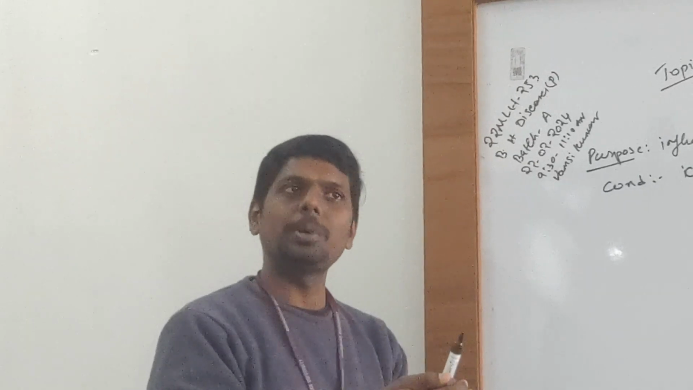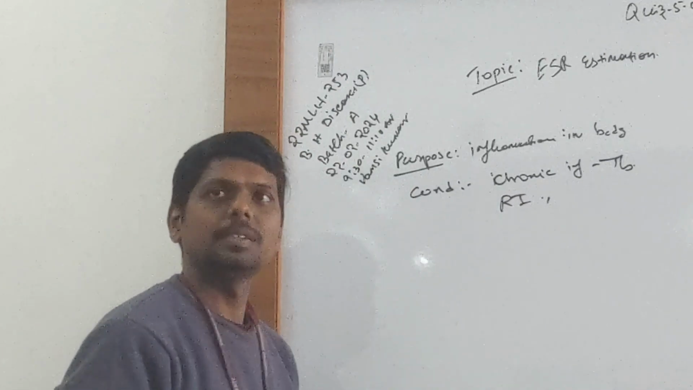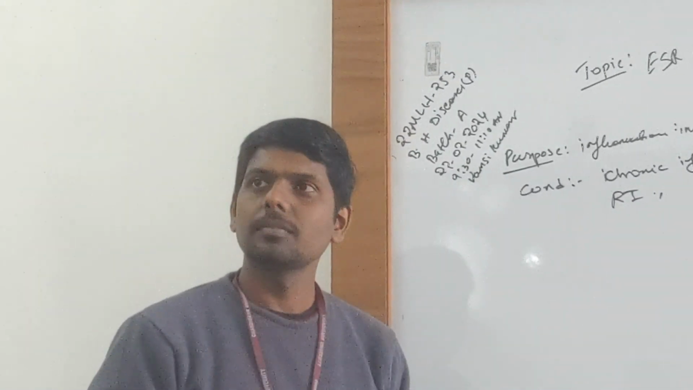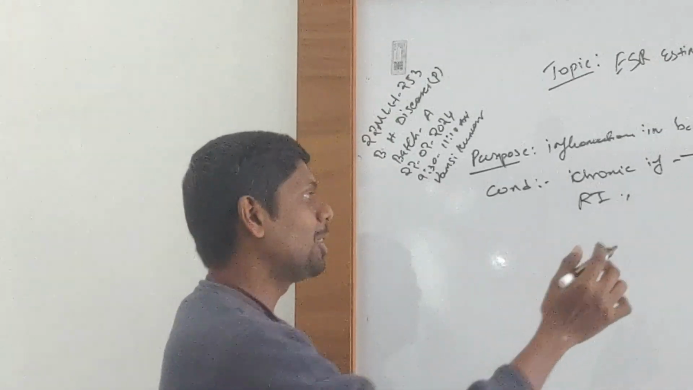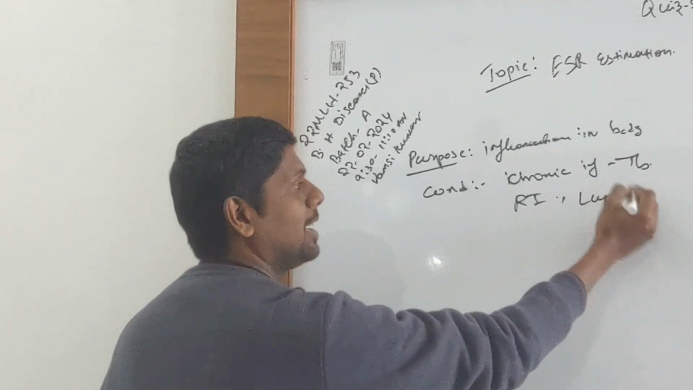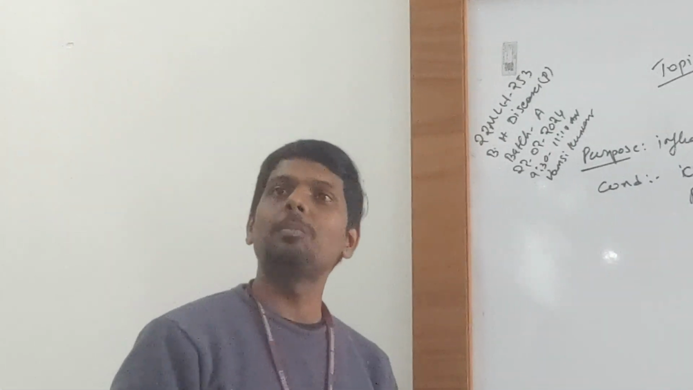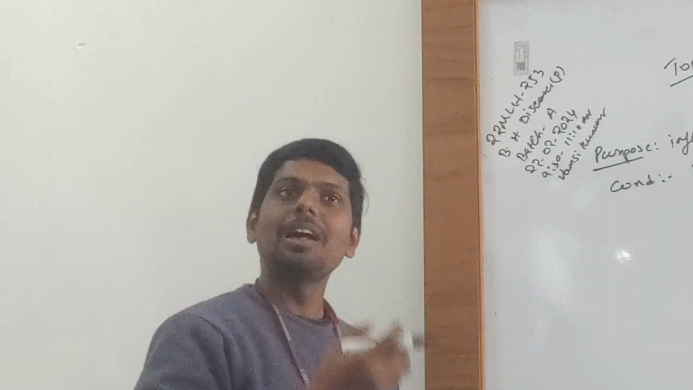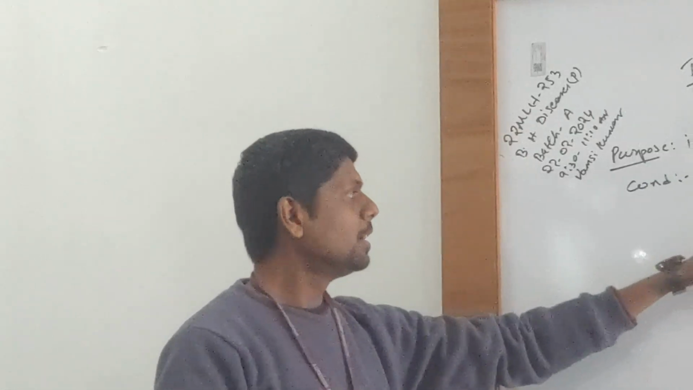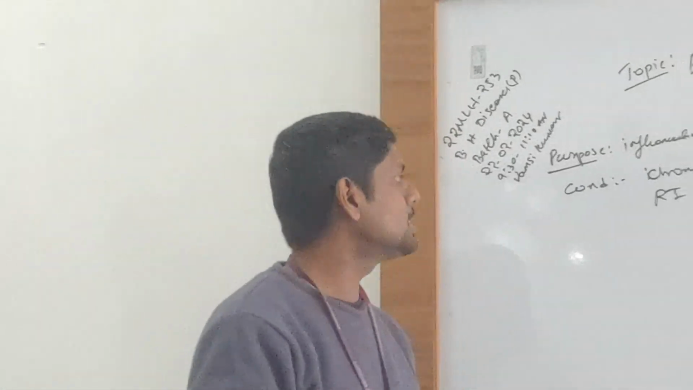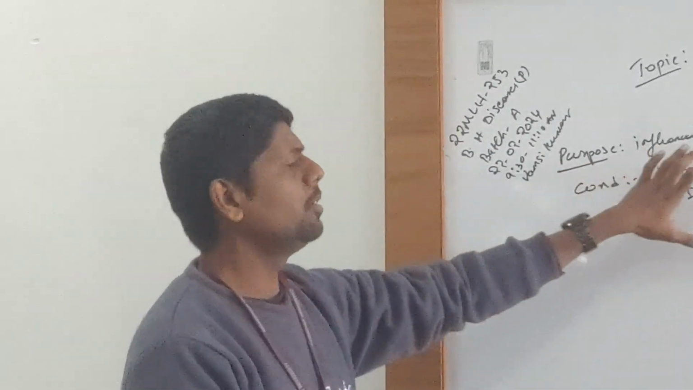Any more examples properly? Rheumatoid arthritis. Any more? Lupus. Very good. Lupus is one arthritis condition. If you know who Selena Gomez is, Justin Bieber's singer, Selena Gomez has lupus. Lupus is an autoimmune disorder where there will be antibodies targeting blood cells. So these are the inflammatory conditions.